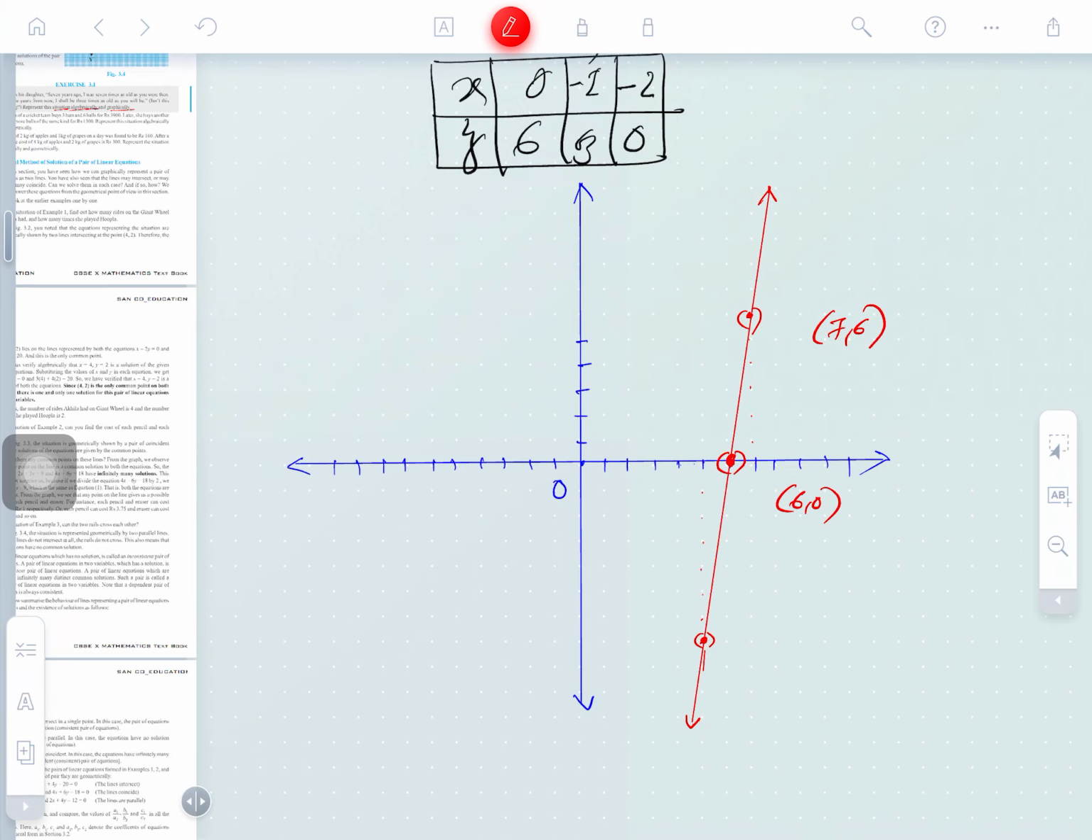This is 0, 6. Obviously, the point is called 0, 6, meaning the first coordinate 1, 2, 3, 4, 5, 6. The second is minus 1 and 3, the point here. Next is minus 2 and 0, also here is the point. Joining them all, we draw the straight line here.